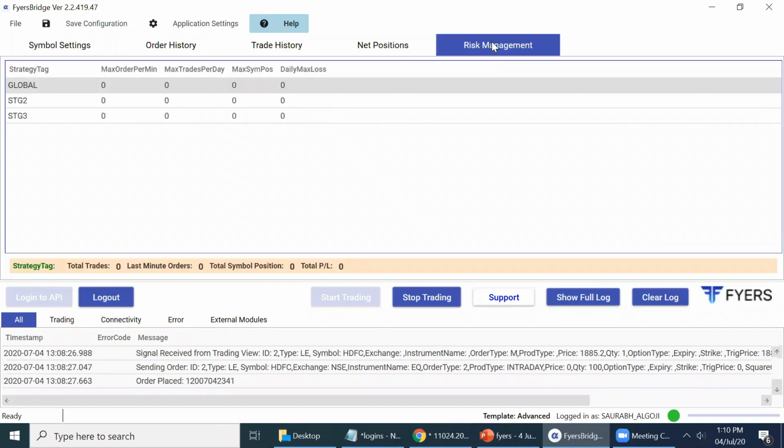There is risk management. You can put up global risk management. For example, max orders per minute. You don't want to send more than, say, 2 orders per minute at any time. Max trades per day. For your discipline, say you want to define it at 20. Max symbol position, even if you are trading in say 100 different stocks, you don't want to trade in a day more than, say, 10 different stocks. Daily max loss you can define say at 10,000.